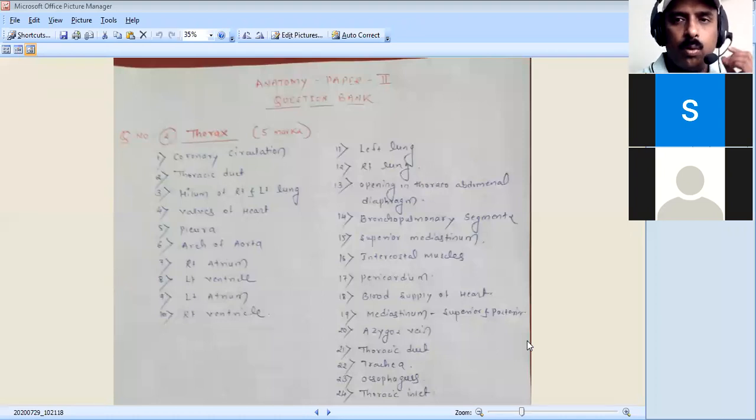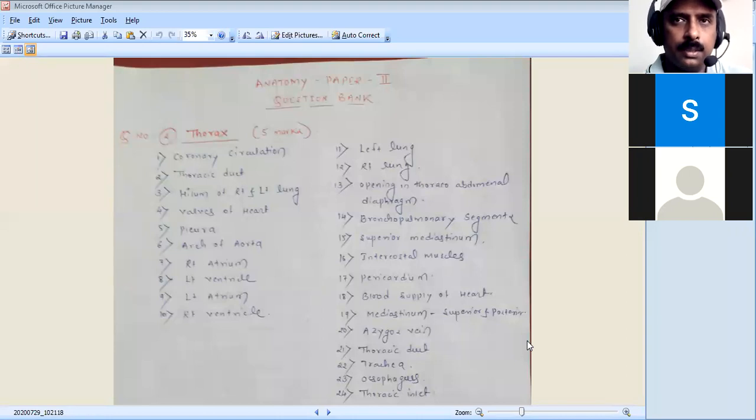This is in general the blood supply of the coronary circulation. These right and left coronary arteries are branches of the ascending aorta.